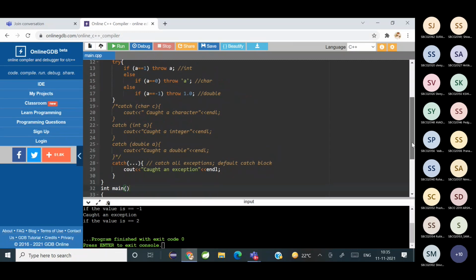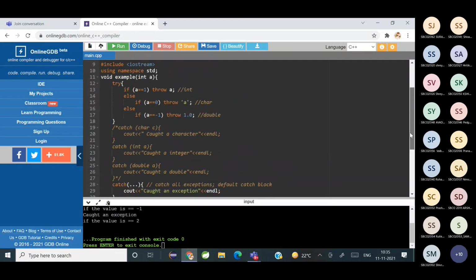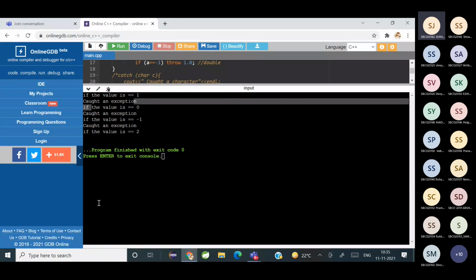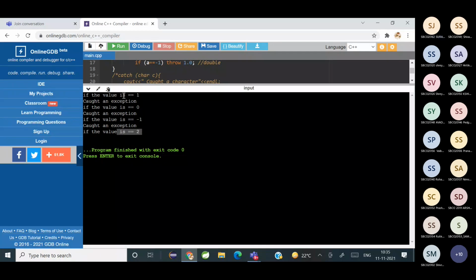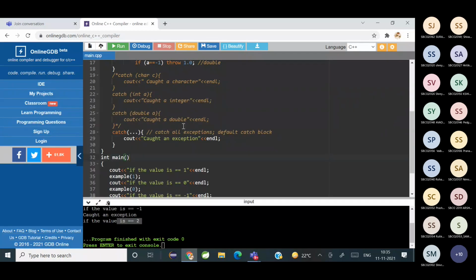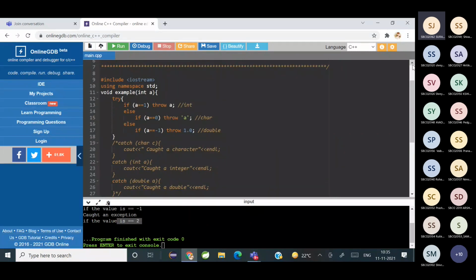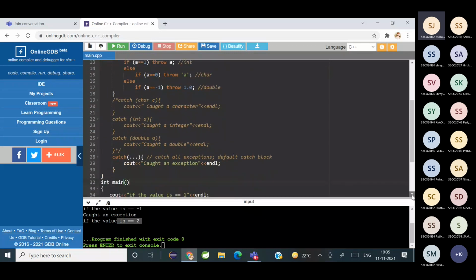Because, no, but it should, right? I've commented everything, right? For 2 there is no condition. It means if a is equal to 2, then what it should throw is not mentioned in the program. Yeah, might be because of that. Okay.